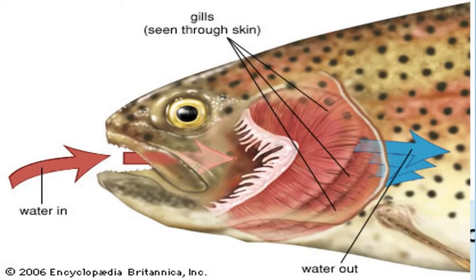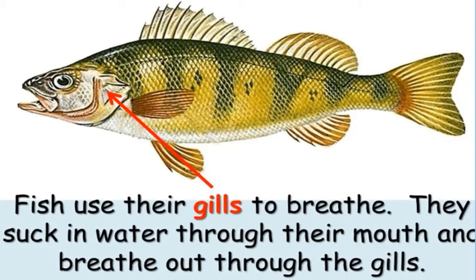First thing that we are talking about today is the gills. When you see the fish, you can see this part that is called the gill, just beside the mouth. Fish have a tendency to take in water through their mouth and give out through the gills. Now, what exactly are the gills doing? The gills are helping the fish to breathe. Now, we all know that fishes do not have lungs like humans, and the water has oxygen dissolved in it.